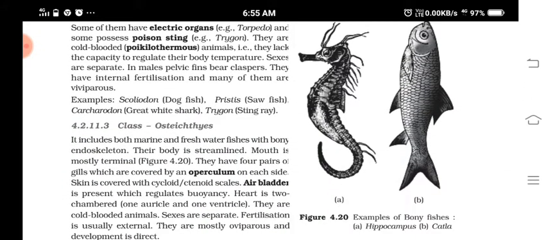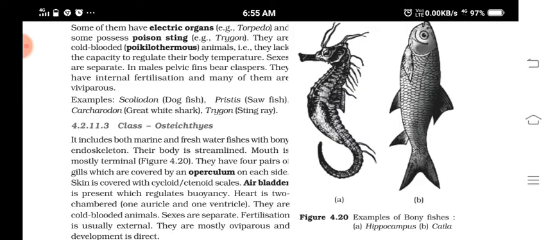Then 4 pairs of gills are there and they are covered with operculum. That is another important feature. Okay, they are having operculum. Operculum, I told, no, when you observe the aquarium or something like that, a flap-like, lid-like structure will move up and down on both the sides of the head. Okay, this is actually the operculum.